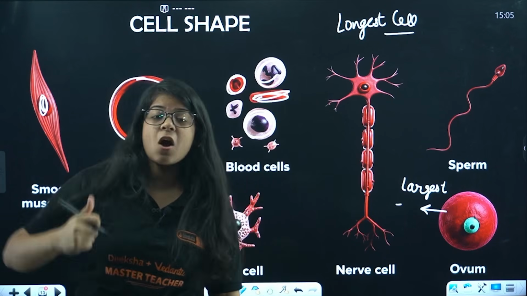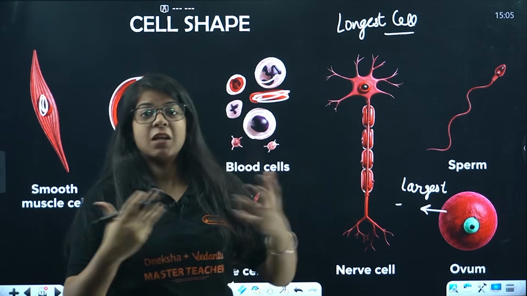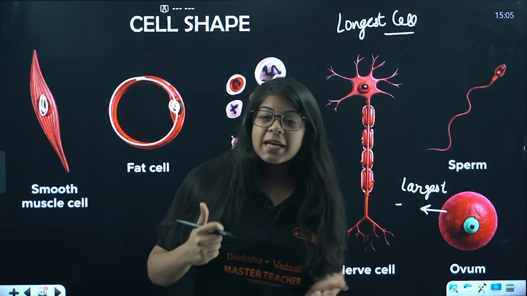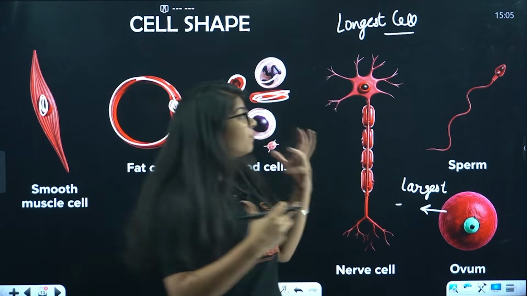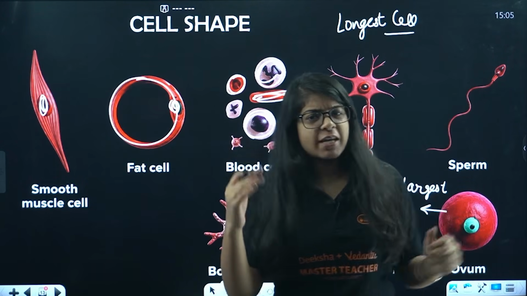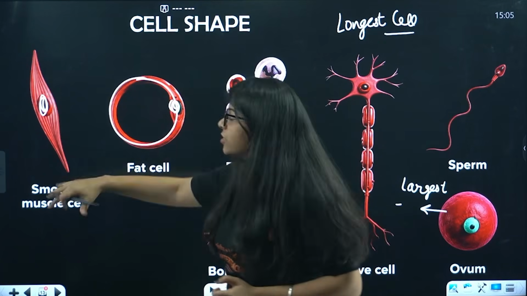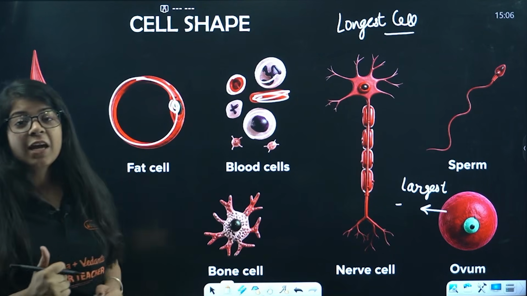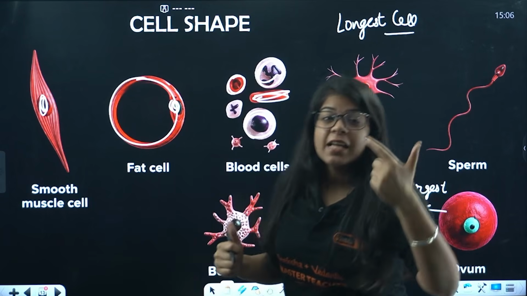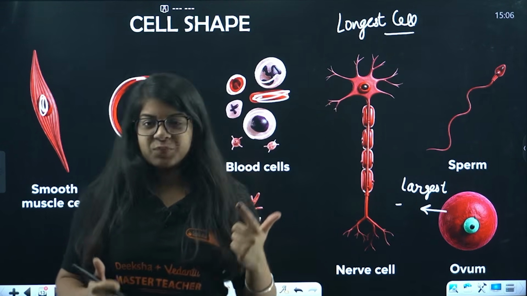Longest means the cell is long. Largest means the diameter of the cell is very large, okay? Then we have sperm cells, which can be seen in males. So all these cells have different shapes. Understood? This is round, this is a fringe like structure, this is a rod like structure, and then we have this elongated cell, a fat cell. So the number of cells in different organisms can be different. Cell shapes in different organisms can also be different, okay?